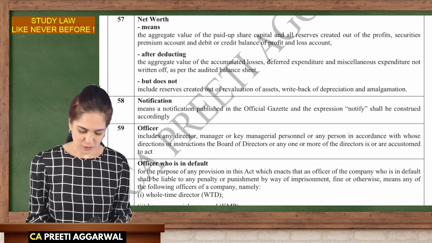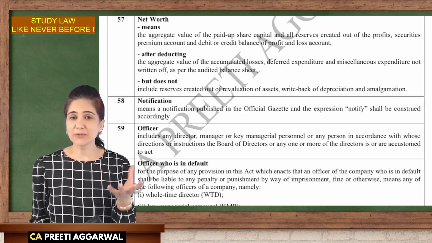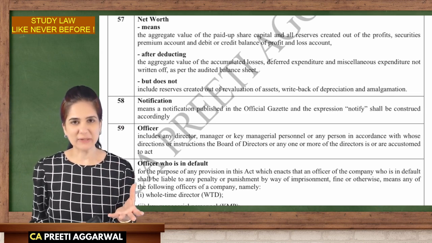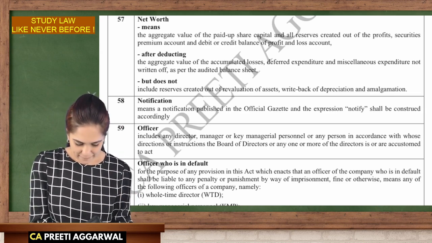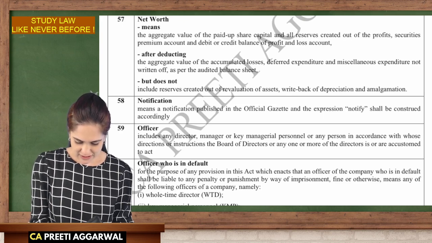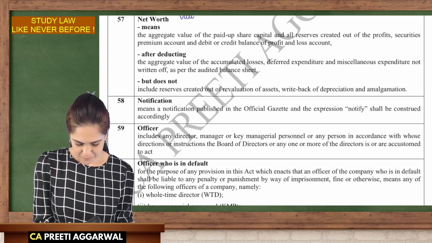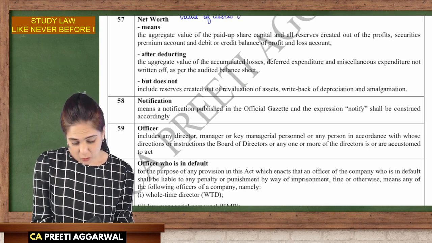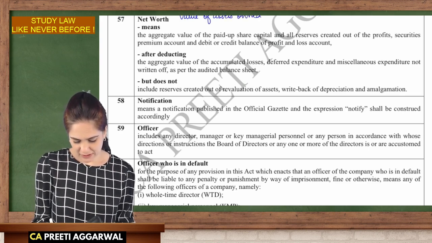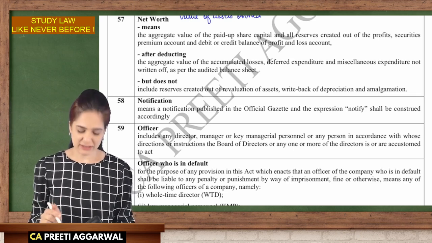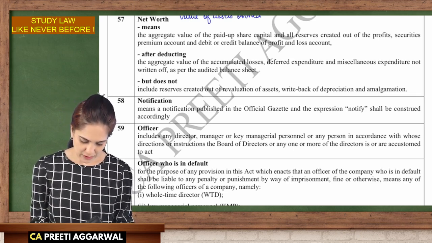So how do you calculate the worth? How do you calculate the value of a business? It is nothing but the value of assets owned by the company. Okay. So you can write it along with me. It is the value of assets owned.